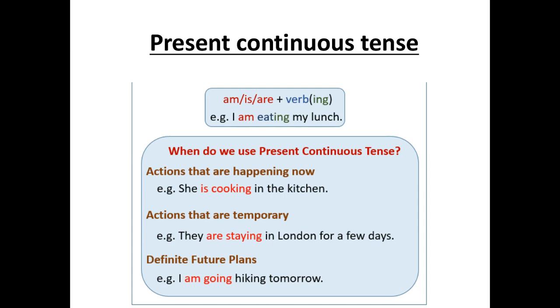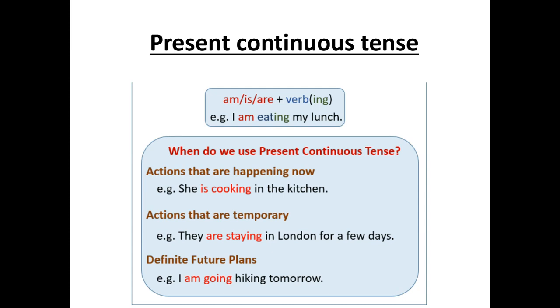Where in simple present we add s or es to the verb, here in continuous tense we add the ing form, isn't it? So you just have a look at these words: actions that are happening now. She is cooking in the kitchen. Here you just look at the verb cook plus ing, cooking, because it is a present continuous tense. If it is the present continuous tense, we have to add ing to the verb.